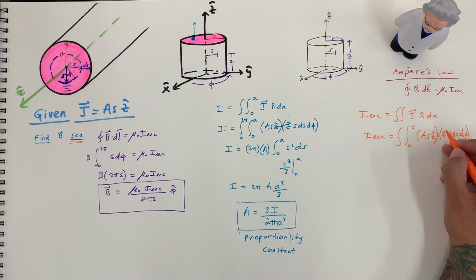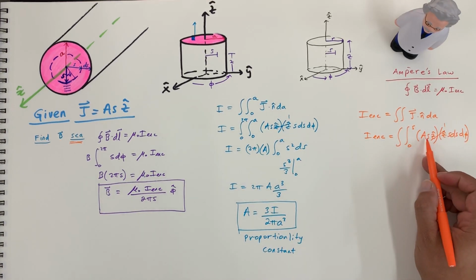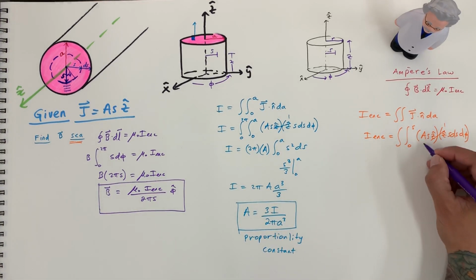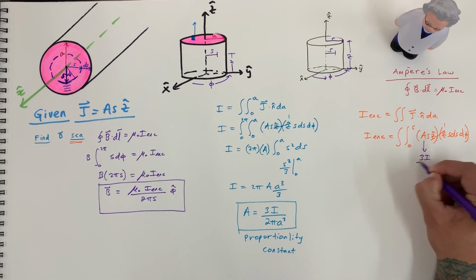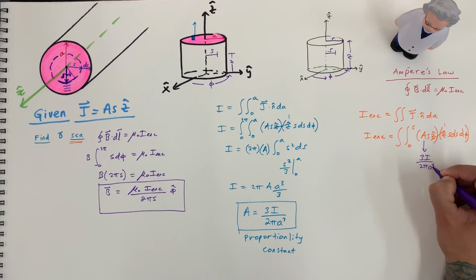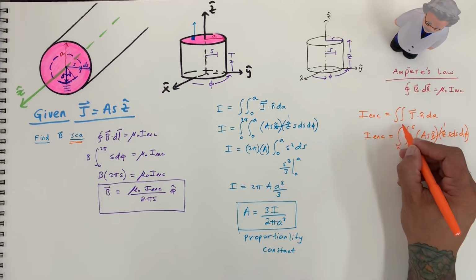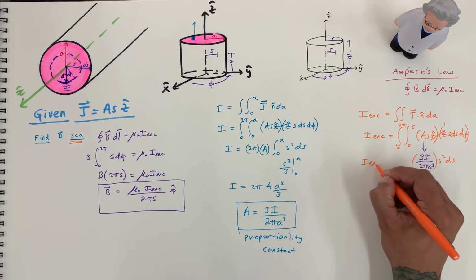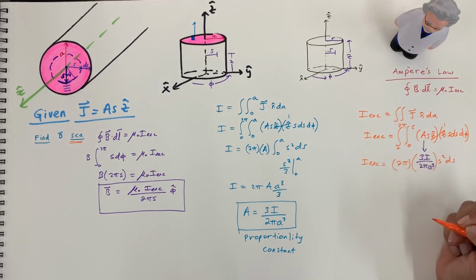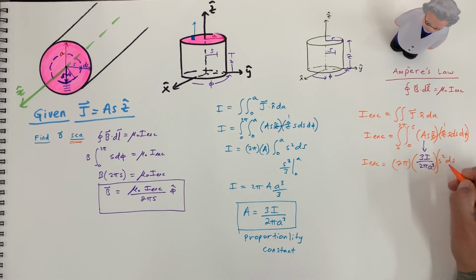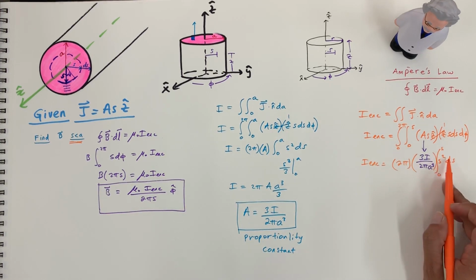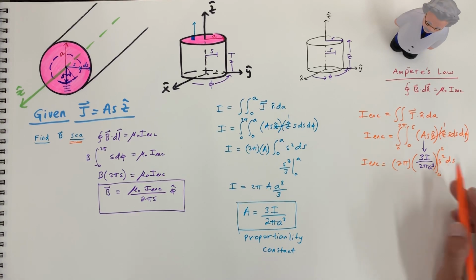Okay, so z hat dotted with z hat is equal to 1. And we know what a is equal to. Okay, so we have 3i over 2 pi a to the third. And now we bring down everything else, which is s squared ds, and we'll evaluate the outside integral, which is 2 pi. Okay, and we're still left with one integral that we have to evaluate. So s squared is going to be s to the third over 3, evaluated from 0 to s.